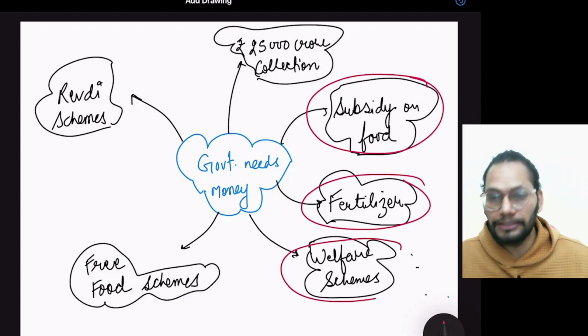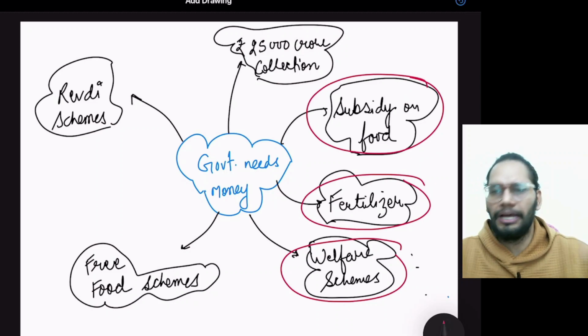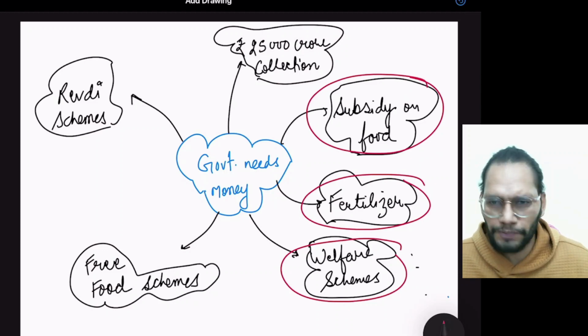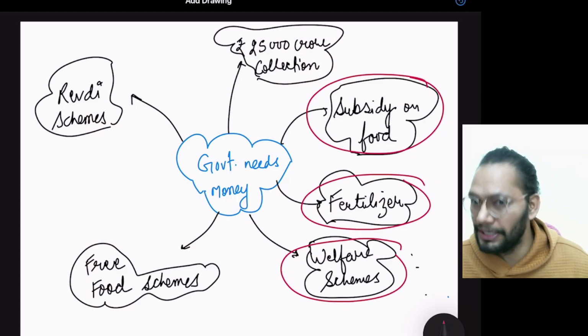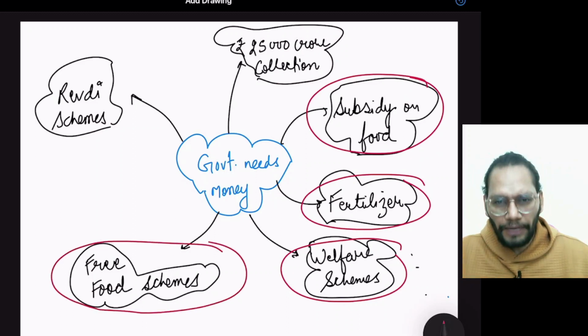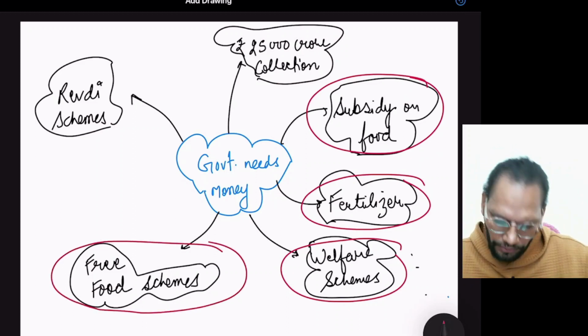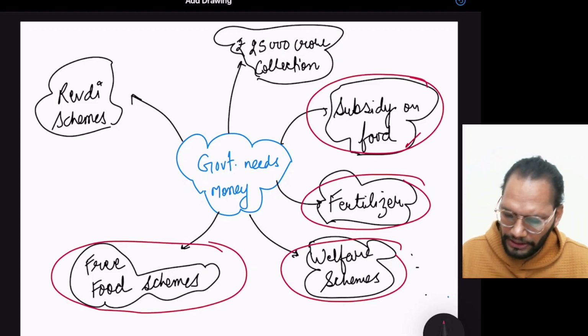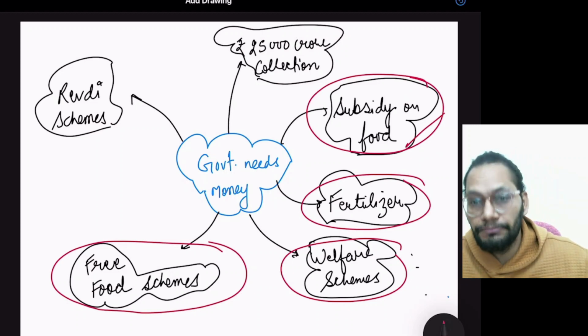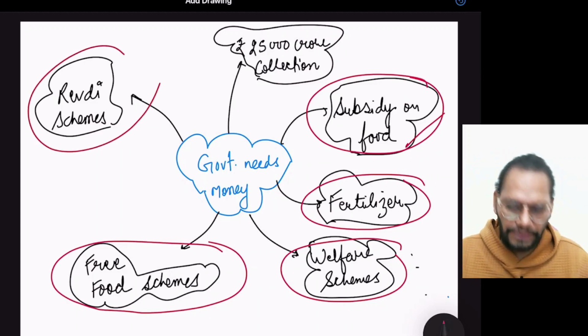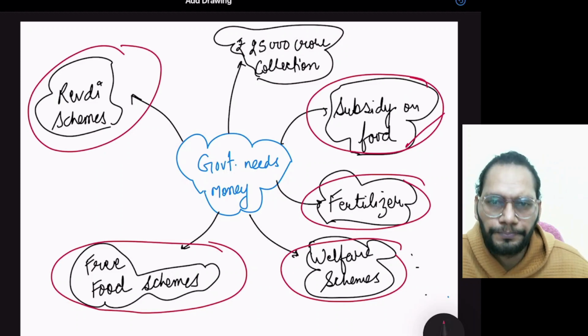We have a lot of other schemes as well. We have PM Kusum, we have different sorts of centrally sponsored schemes and central sector schemes. The government needs money for that. We have a lot of local or food schemes as well that are covered there, right? And some other schemes, which these days we are calling revenue schemes.